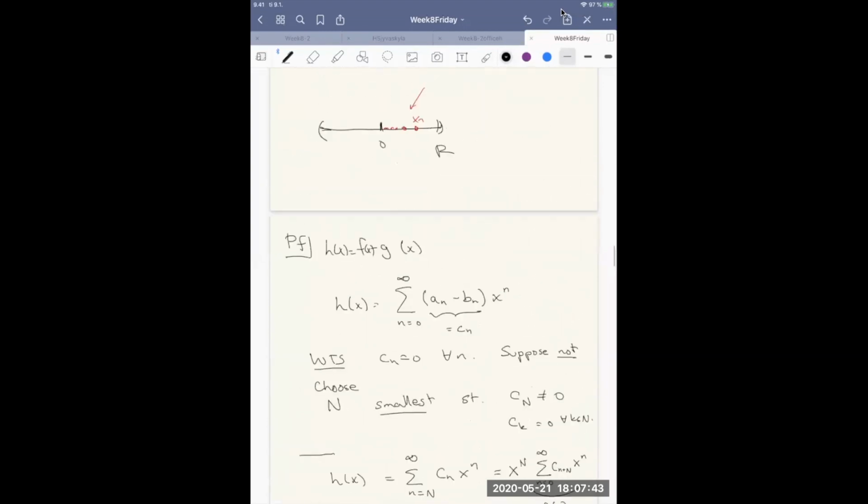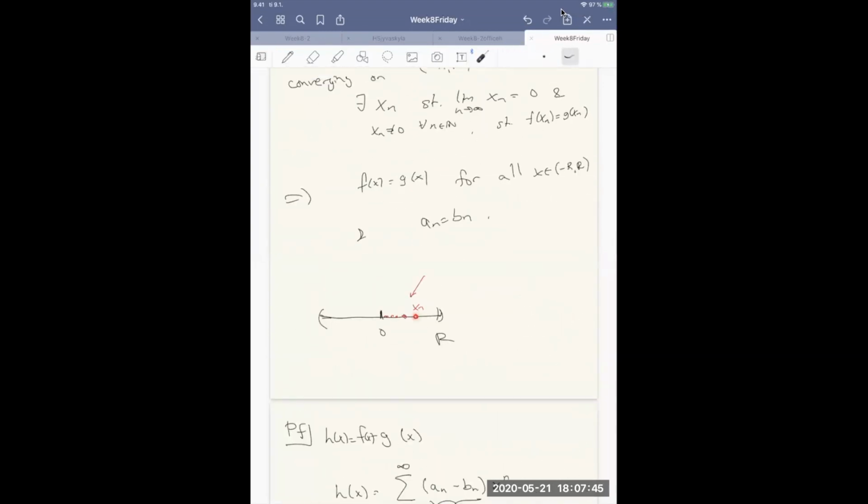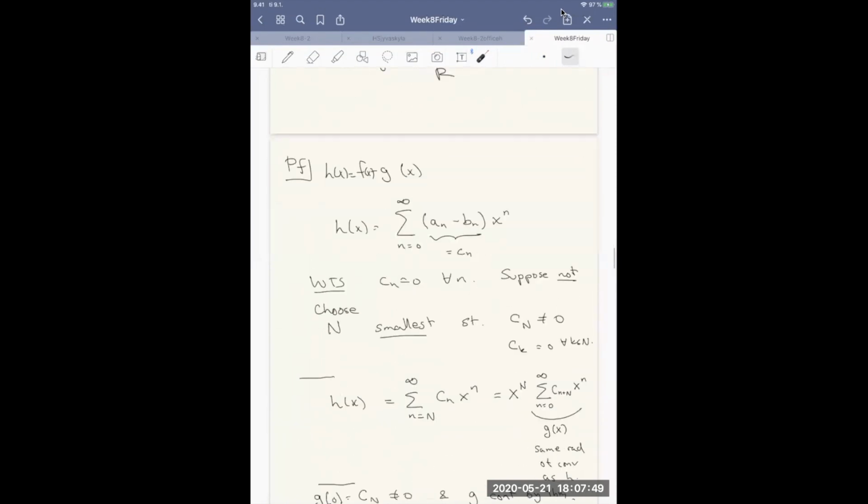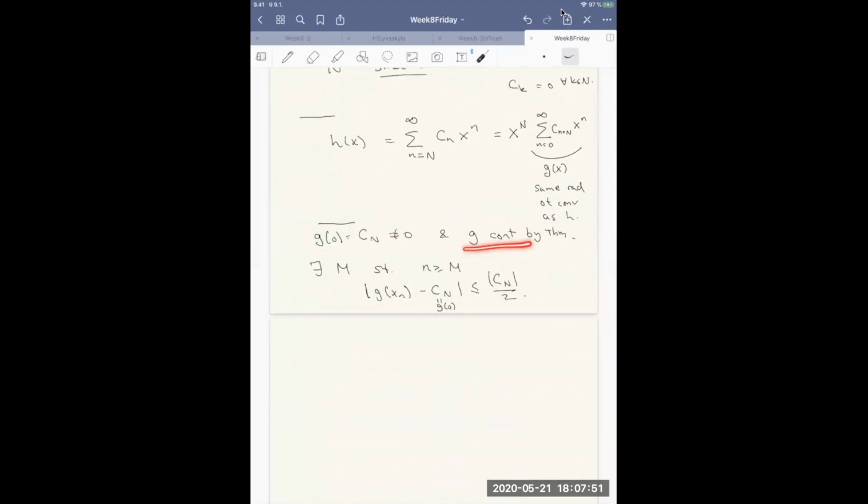So why is this the case? Remember, we have a sequence of points converging, so the function values along x_n converge because it's continuous. So we're using the continuity and the sequential convergence, skipping a few steps.